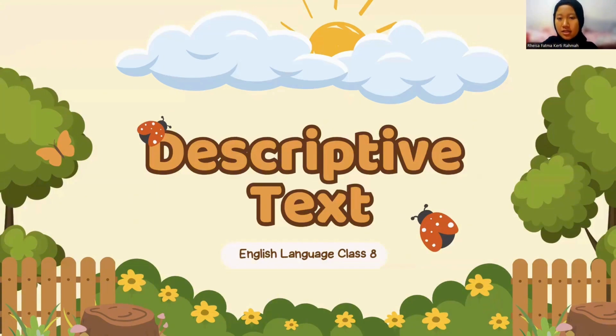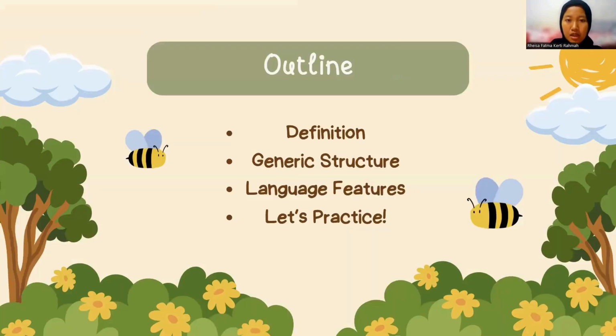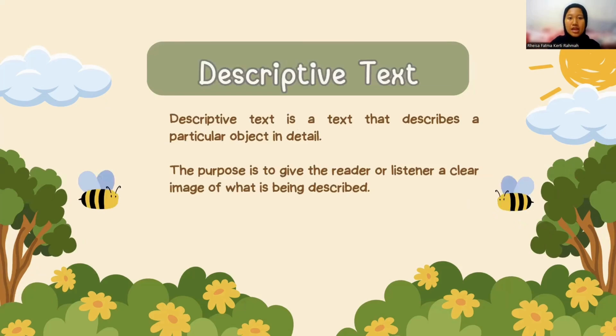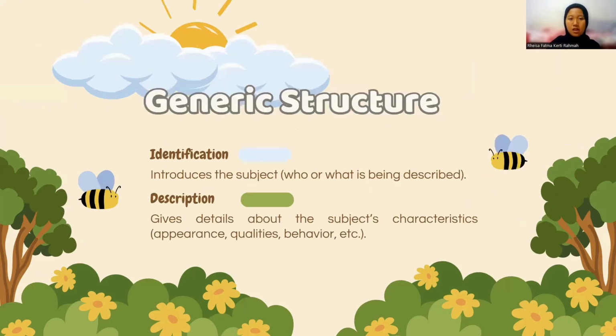Oh, and the next slide is the outline of descriptive text. We have a definition, a generic structure, language features, and the last, let's practice. For the first, we have descriptive text. Descriptive text is a text that describes a particular object in detail. The purpose is to give the reader or a listener a clear image of what is being described.